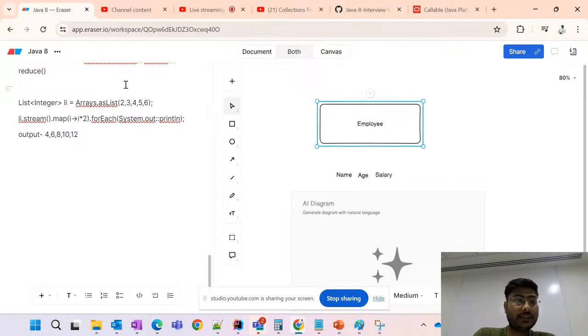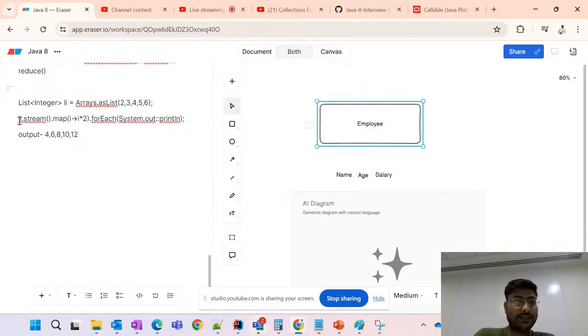So this thing which I have told you for the object, for the classes, we can also do it in the particular array. So suppose this is the array 2, 3, 4, 5, 6. Suppose if we want to print the value multiplied by 2. So 2 into 2, 3 into 2, 4 into 2, 5 into 2, 6 into 2. Like that we want to print. So we can do it through a stream.